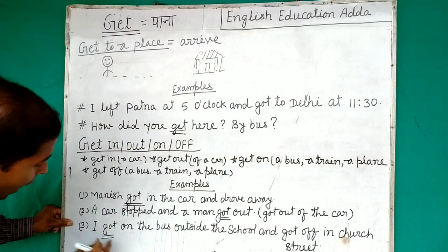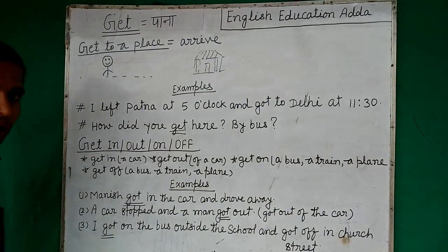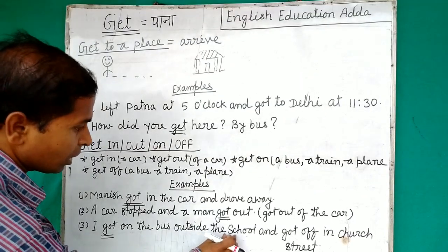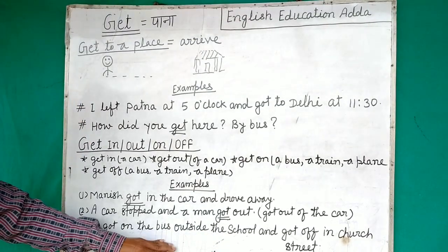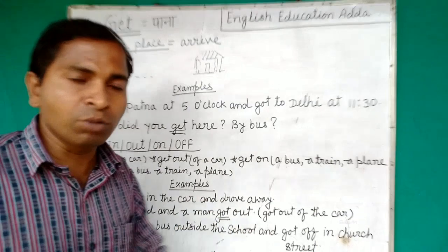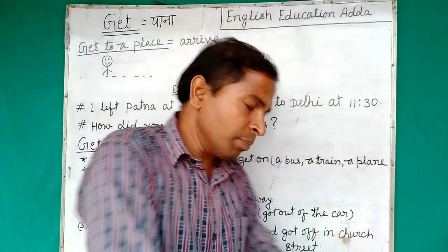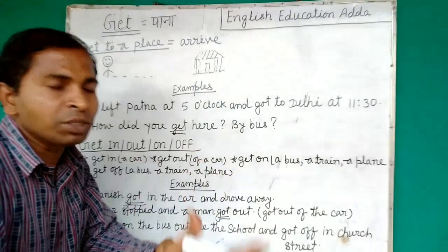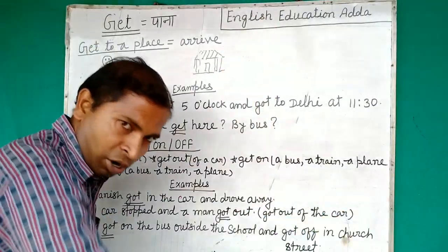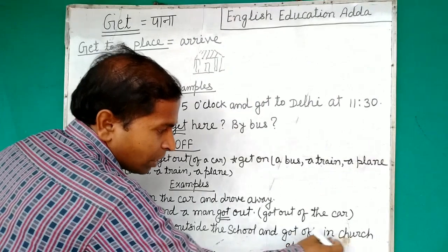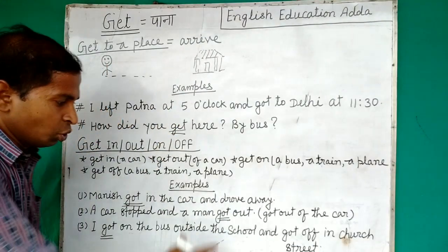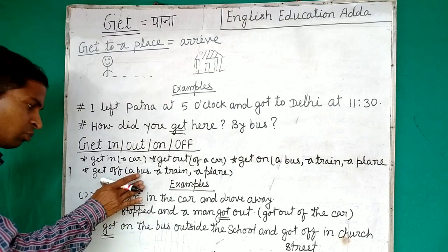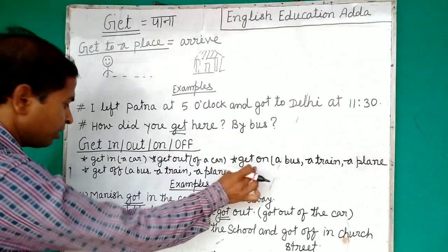Now this third: I got on the bus outside the school. When I was outside of the school, I got on the bus, and got off in Church Street. After some time, I got down from the bus, I got off in Church Street. So using this is very nice. Always use this one: get in, get out, get on, get off.